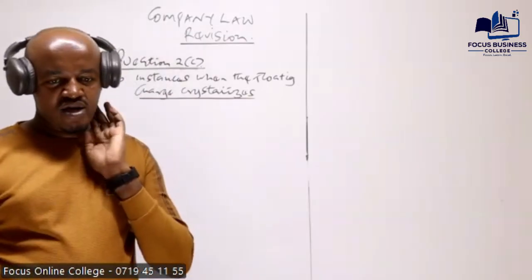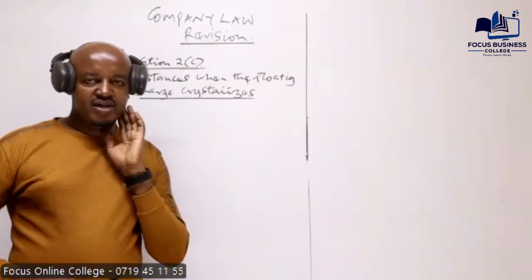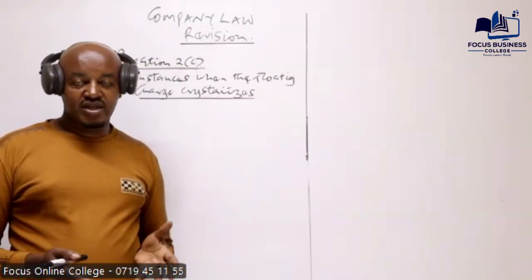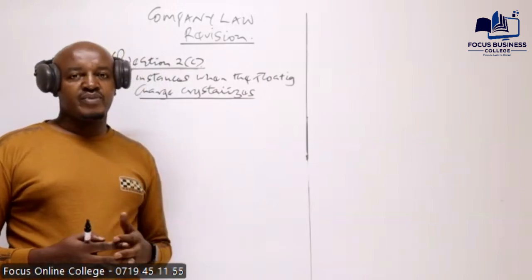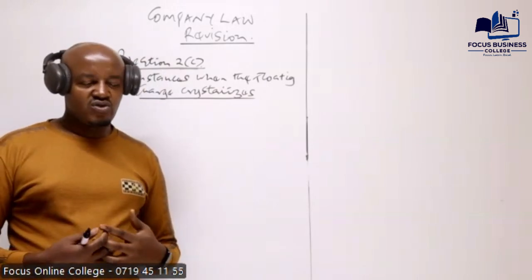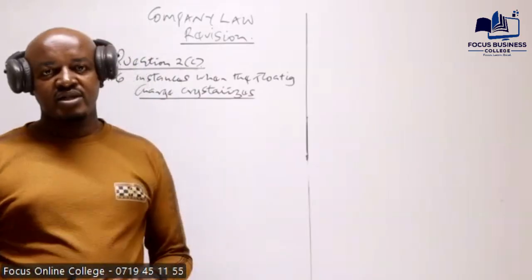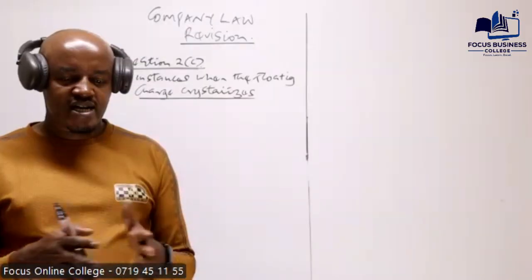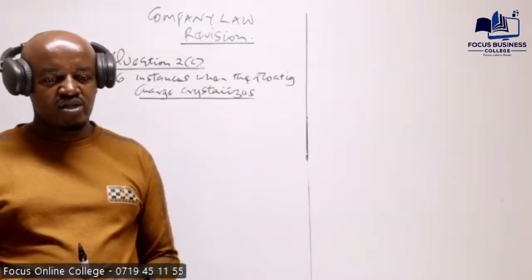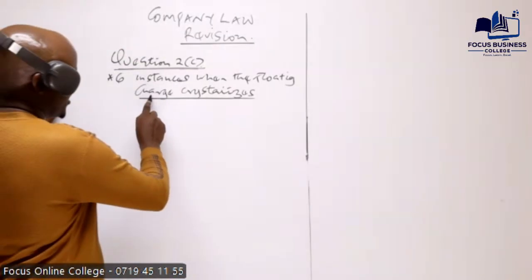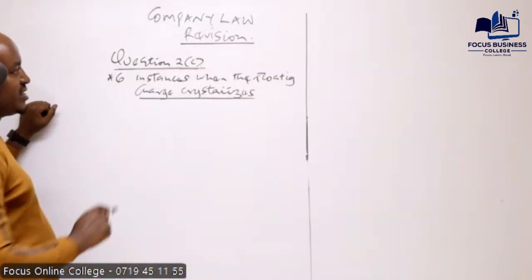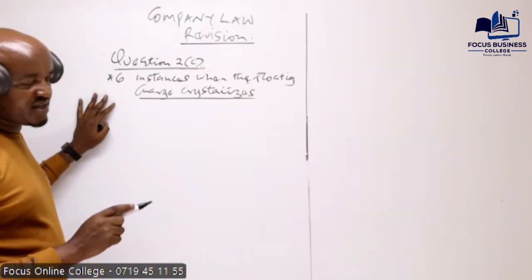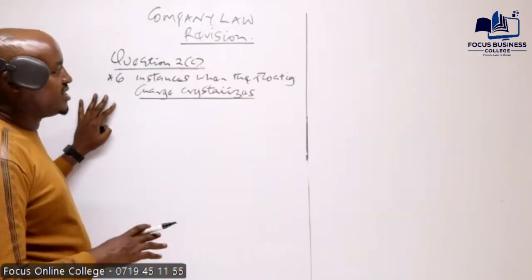A good example is where the company has borrowed money and secured it using the current assets. Current assets comprise inventory, trade receivables, cash in hand and cash at bank, and in the ordinary course of business they keep on changing. So this is a charge created on a class of assets which keep on changing, or on the undertaking of the business.